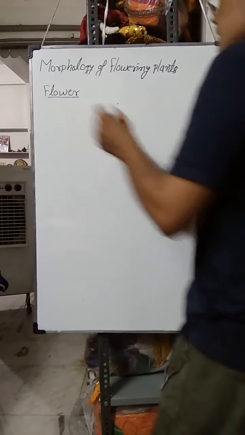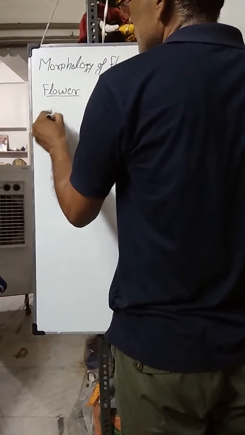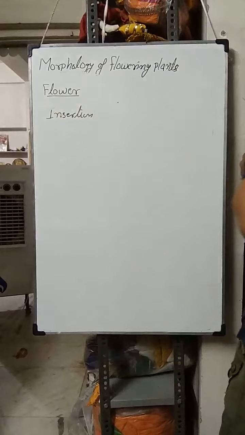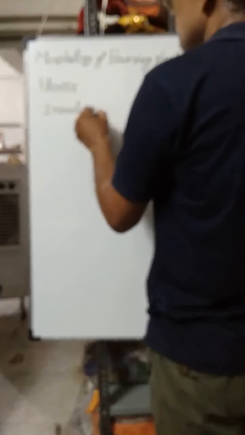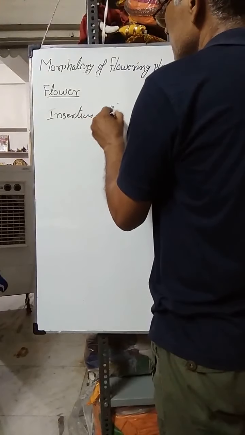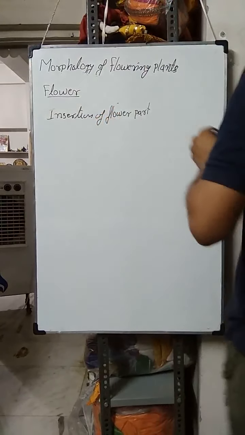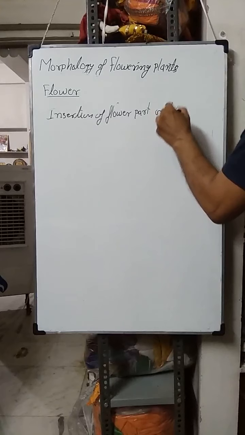Insertion of floral part. Insertion of flower part on thalamus.